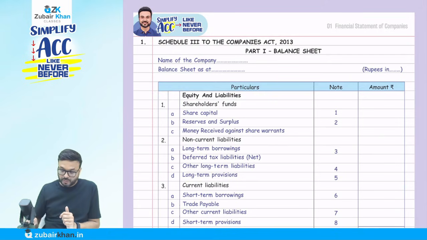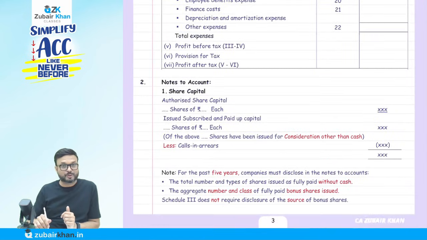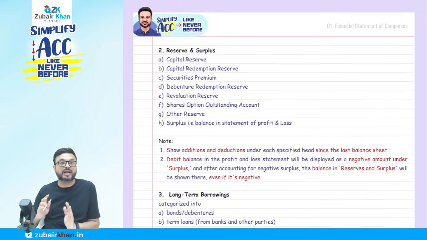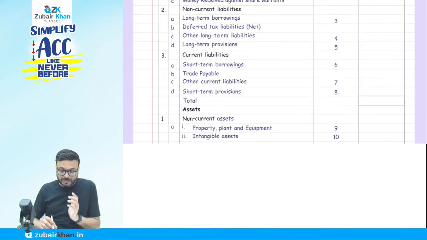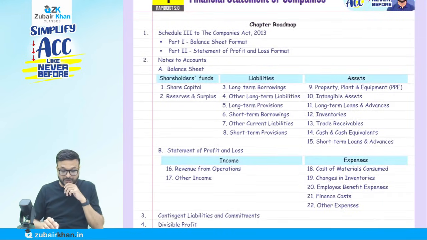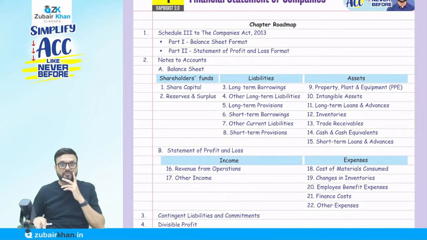below the balance sheet. You can see the note numbers in the concept book, all the notes to account, that is, how to present them in the exam with a proper remark, which is already given there. So we will discuss the format. Then you can see the notes to account that we prepare below the balance sheet and the profit and loss account: notes related to shareholders' funds, meaning the equity part, liability notes, asset notes, income notes, and expense notes. It will be so easy for you to do the revision. Then we will discuss the notes to account.